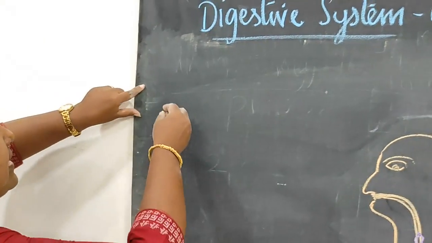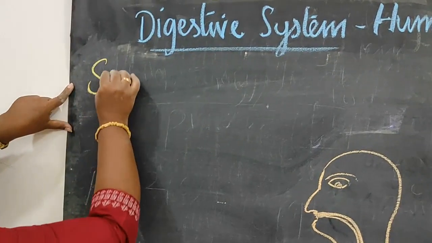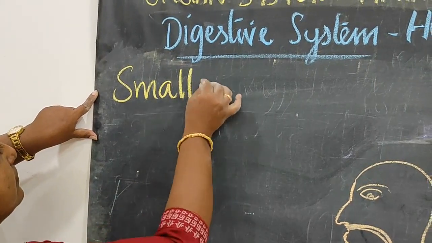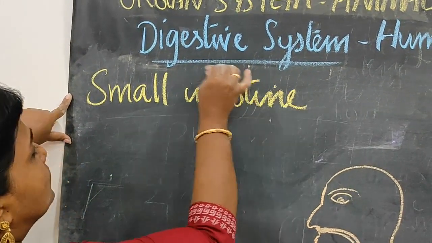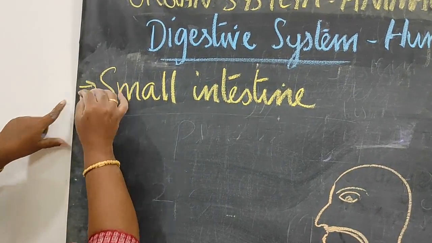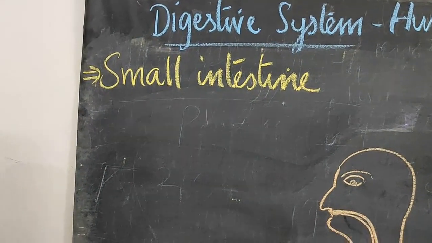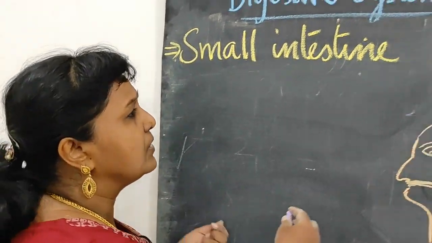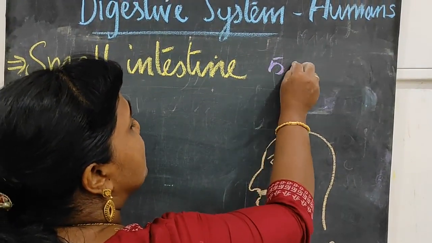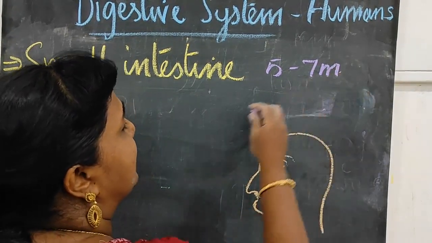So the next one is small intestine. The small intestine is the longest part of the alimentary canal. It measures about 5 to 7 meters in length.